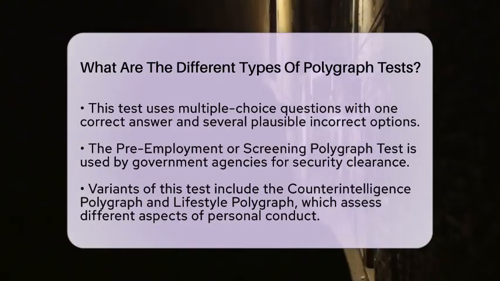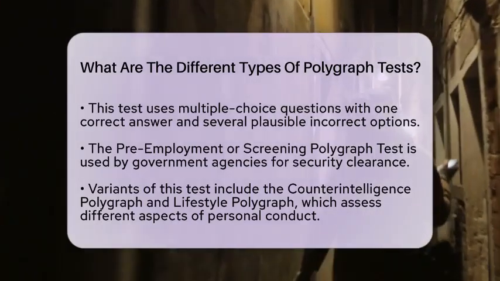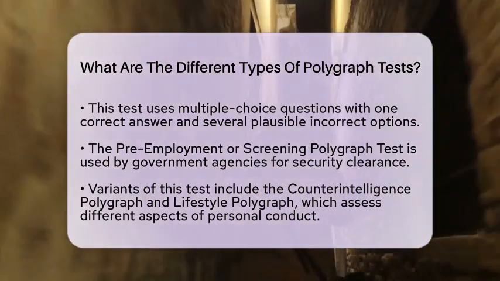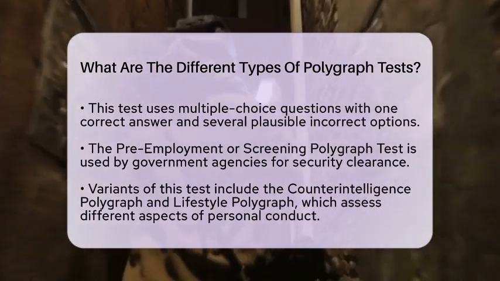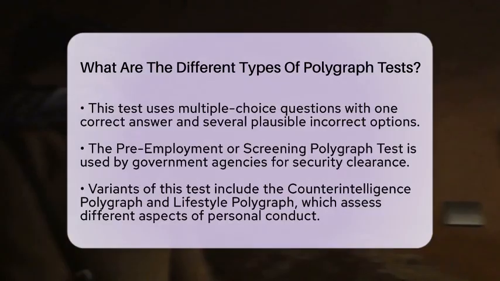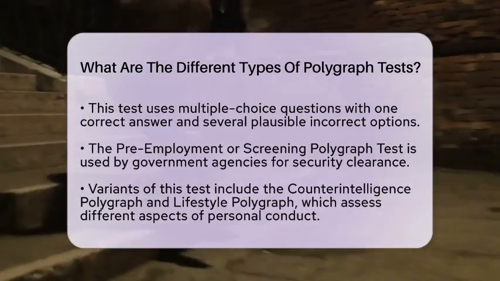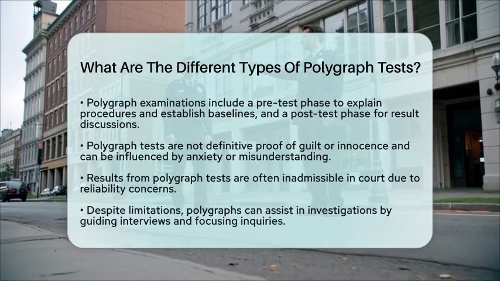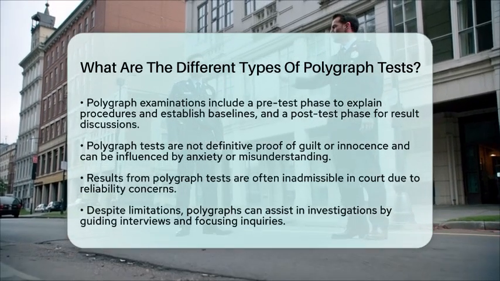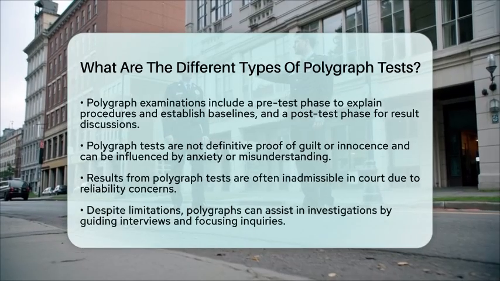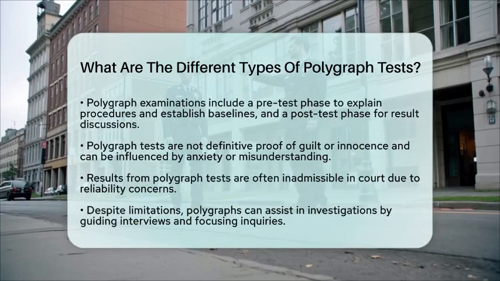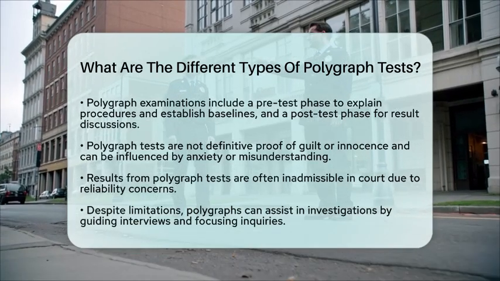Regardless of the type, polygraph examinations generally include a pretest phase. This phase explains the procedure, establishes baseline responses, and reduces anxiety-related false positives. The post-test phase may involve discussing results and sometimes a follow-up interview. In the realm of true crime and criminology, polygraph tests serve as tools that can assist investigations but are not definitive proof of guilt or innocence.